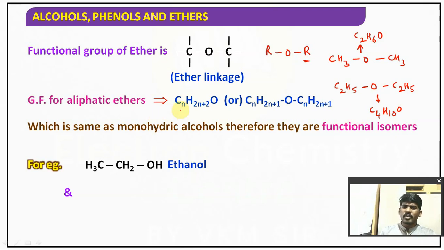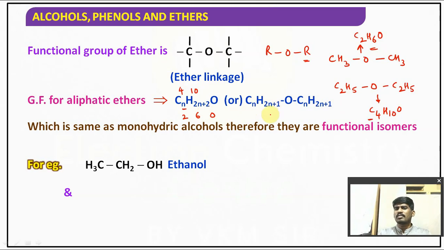So for the general formula, if n is 2, 2 twos are 4, 4 plus 2 is 6, C2H6O, that is dimethyl ether. Similarly n is 4, 2 fours are 8, 8 plus 2 is 10, C4H10O, that is diethyl ether. So the general formula I can take as CnH2n+2O, or else CnH2n+1 O CnH2n+1.